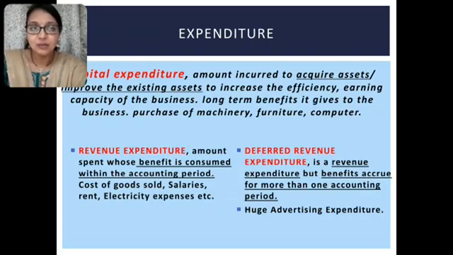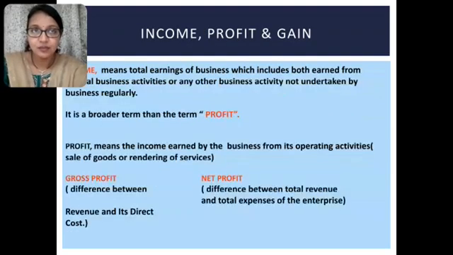And the third type of expenditure is deferred revenue expenditure. These are the expenditure which are of revenue nature, but they give you benefits for more than one accounting period. For an example, whenever a business does huge advertisement expenditure, and those expenditure are going to give them benefit for more than a year, then they are known as deferred revenue expenditure.